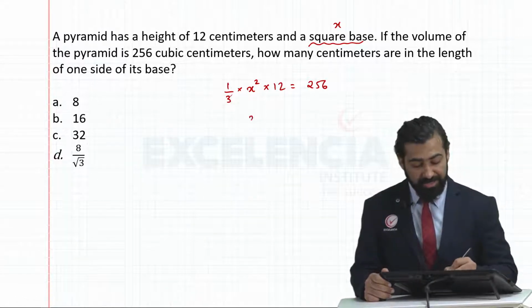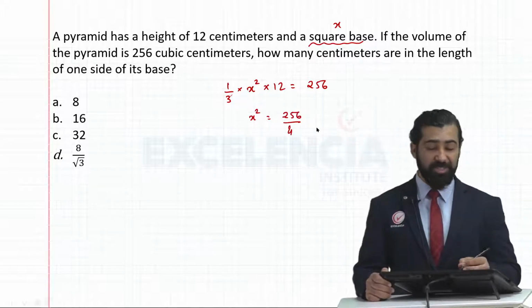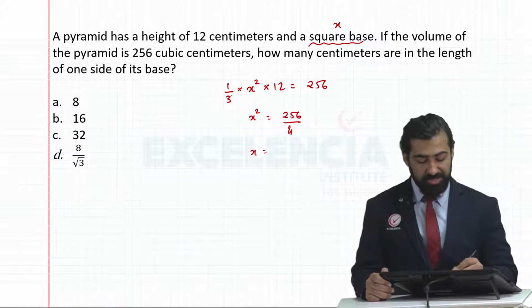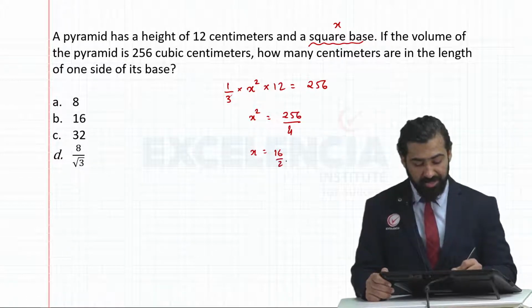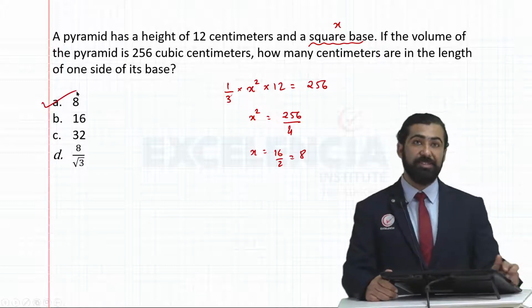3 and 12 will get cancelled out, so x square, I'll get 256 divided by 4. In your calculator, straight up divide this and take the square root on both sides. You'll get 16 by 2, or 8 units. So the side of the base is 8 units.